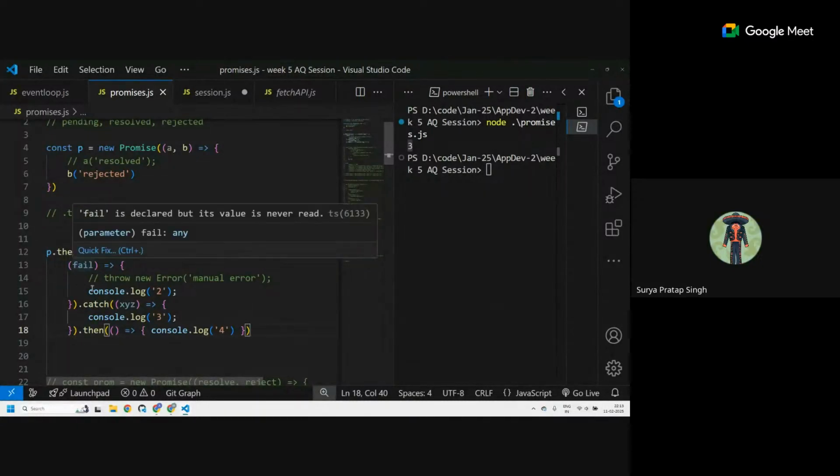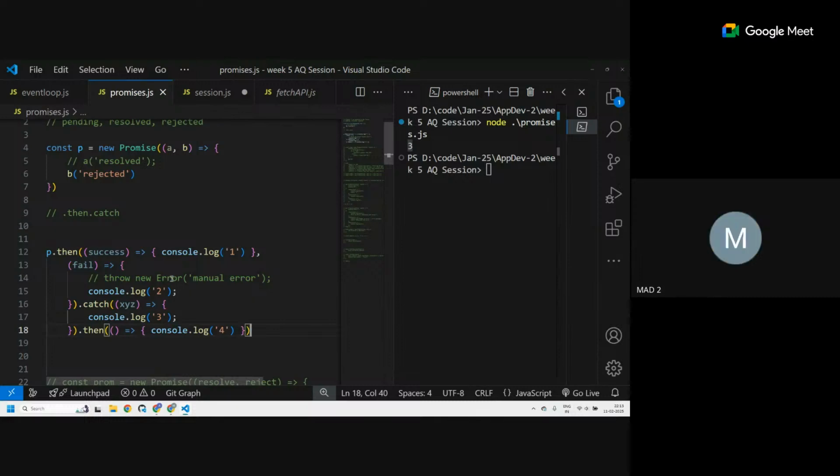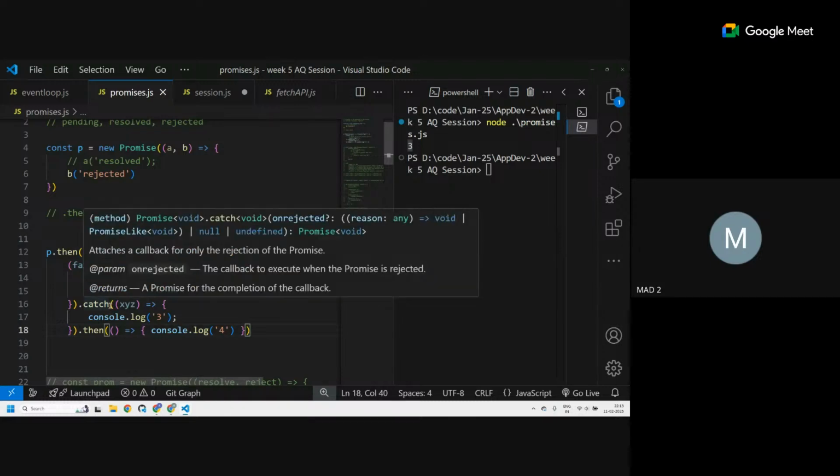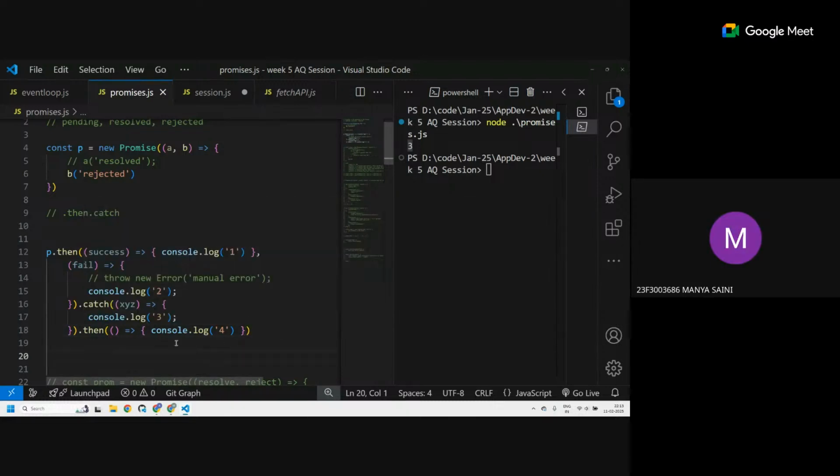For fail, this rejected dot, then we need to create a promise, na sir, first? No, you don't need to create a promise. So it just goes on a chain. 1 to 4. Yeah, so one also gets printed. No, one does not get printed since we have rejected it. Oh, yeah. 2, 3. No, 3 doesn't get printed. 2 and 4.